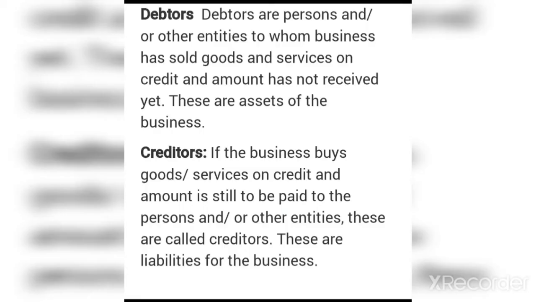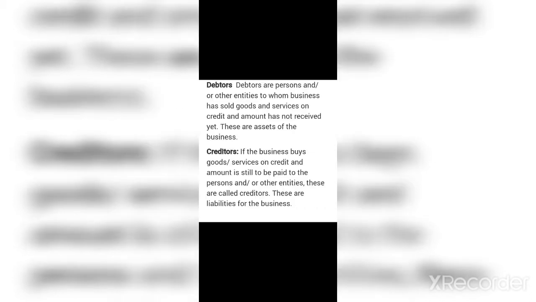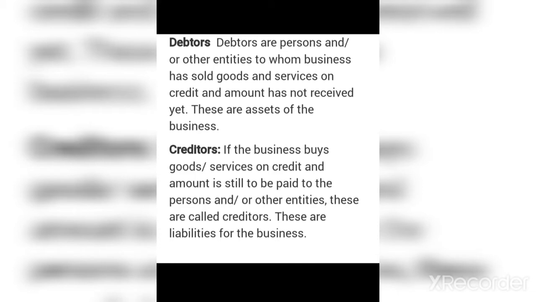First is debtor. Debtors are the persons or other entities to whom the business has sold goods and services on credit and the amount has not yet been received. These are the assets of the business and are termed as current assets. Hence, we can say that debtors are the persons or companies who have to pay the amount to the firm.